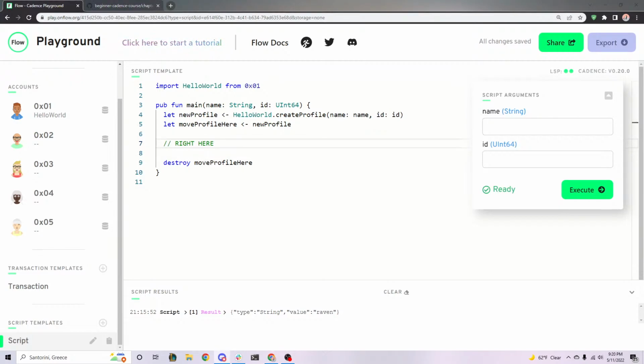So for projects where NFTs are burned, what do they use, destroy? Yep. So when an NFT is burned, what they're really doing is using this destroy keyword. Yep, exactly.